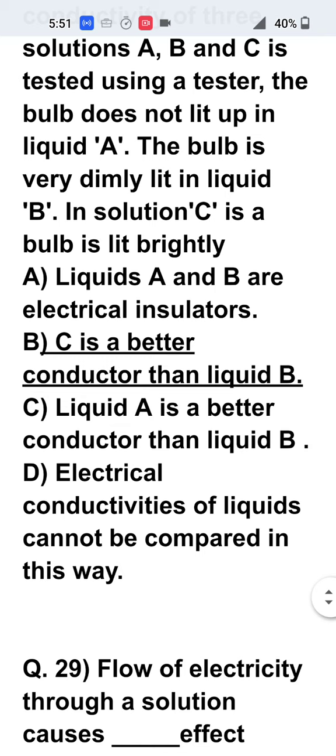Now see the statements. Liquid A and B are insulators. No, A is an insulator, B is a conductor but a poor conductor. C is a better conductor than liquid B. This is correct because in C the bulb is brightly lit. Now in the C option, liquid A is a better conductor than liquid B. No, liquid A does not glow the bulb at all. So it is a very weak conductor or a non-conductor.